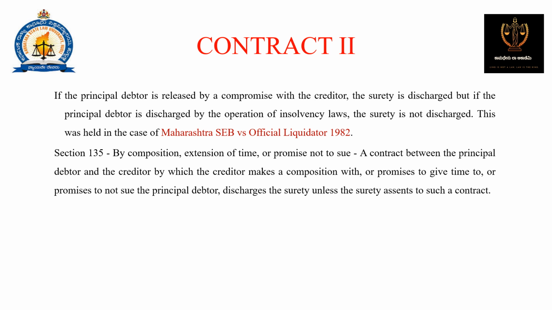Section 135, by composition, extension of time or promise not to sue. A contract between the principal debtor and the creditor by which the creditor makes a composition with, or promises to give time to, or promises not to sue the principal debtor, discharges the surety unless the surety assents to such a contract.